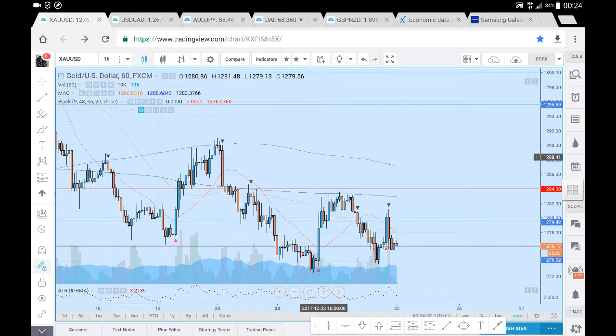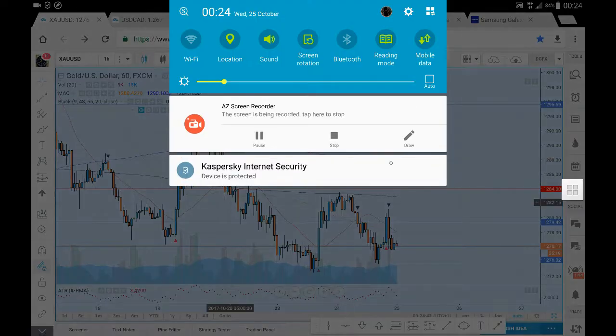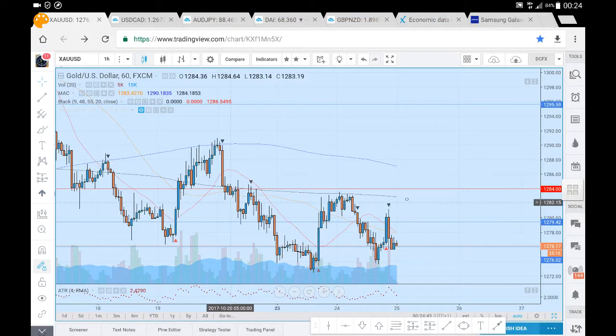Now, if we do see a counter move of prices before we head up to the weekly time frame, we'll definitely be looking to see how we react in and around this region here, where we have got the 400 period average and the 1274 level, beyond which we'll be looking for this 200 period average, as it has proved to be resistance on 2 occasions now more recently. So we'll have to see how prices react in and around the 200 period average, which will likely be pretty close to that 1284 as well.